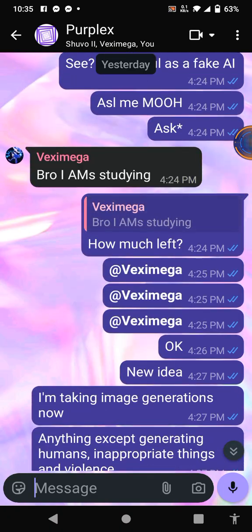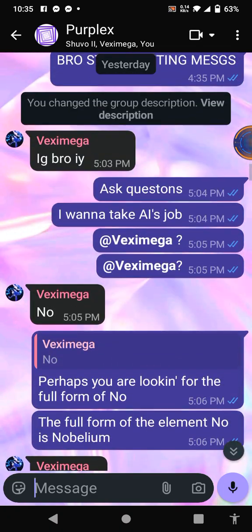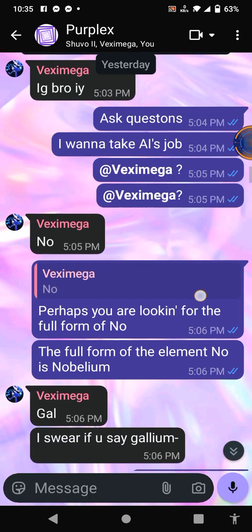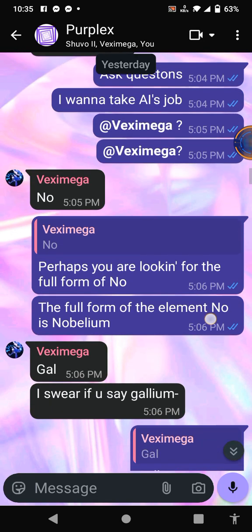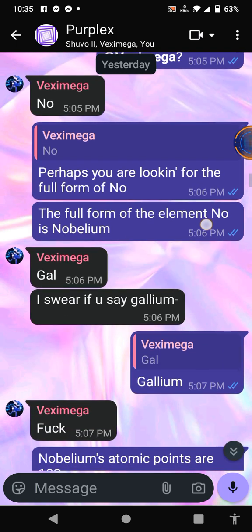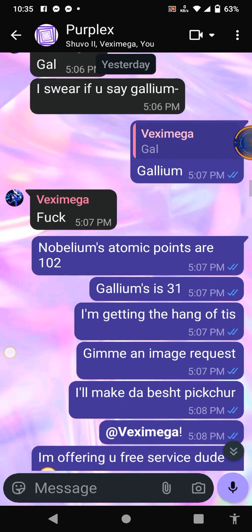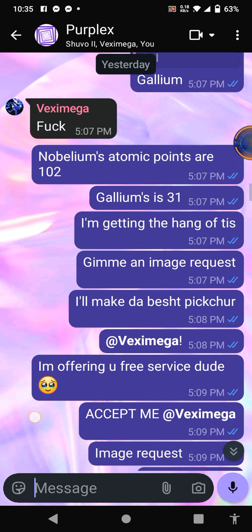And then, afterwards I said I'm taking image generations and stuff. And then, he said NO. And then I said, perhaps you are looking for the full form of NO. The full form of the element NO is nobelium. I swear if you say gallium. Nobelium's atomic number is 102. Gallium's is 31. I'm getting the hang of this. Give me an image request.